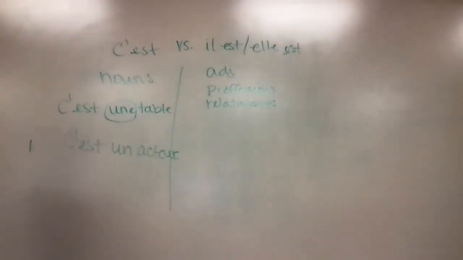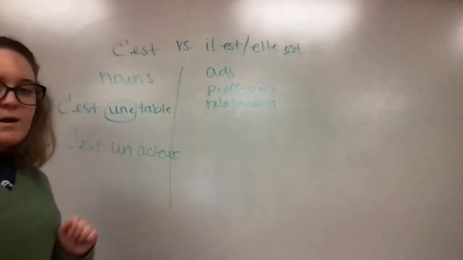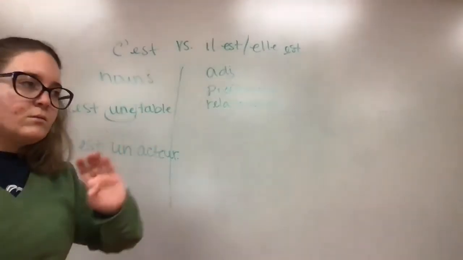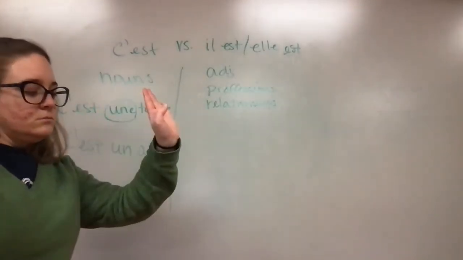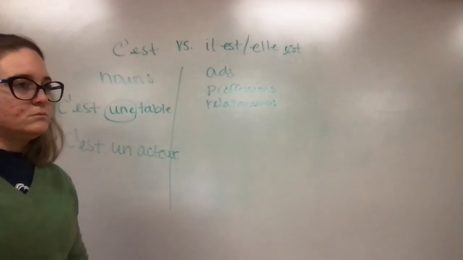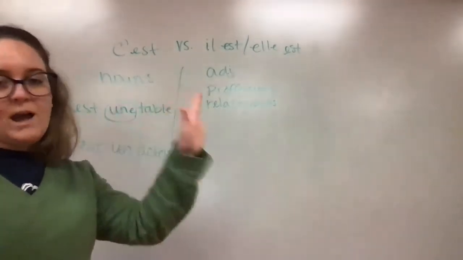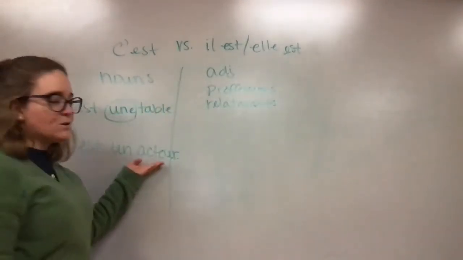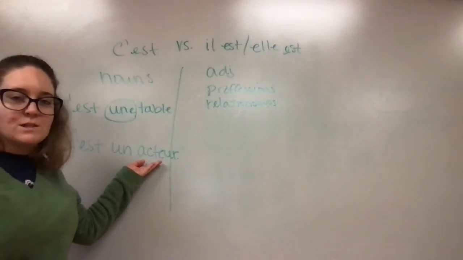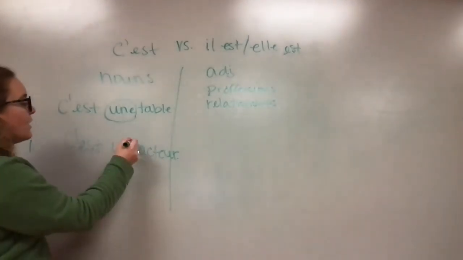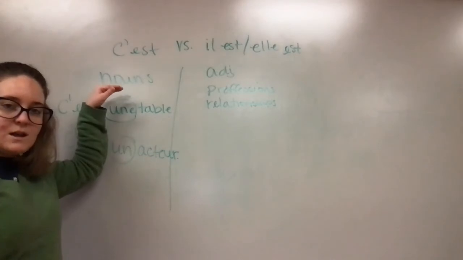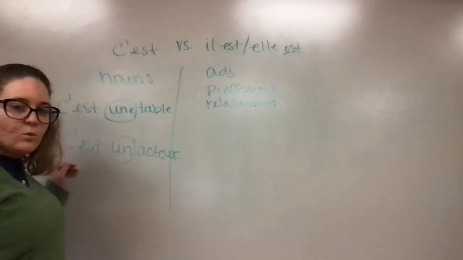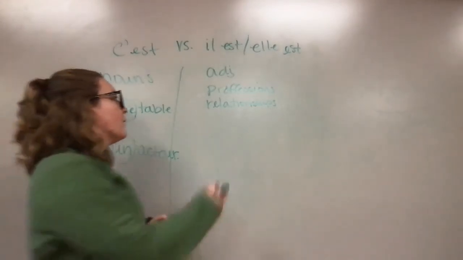C'est un acteur. So if I was talking about Will Smith or Chris Hemsworth or Jack Black, any actors, if I was referencing an actor, I would say, c'est un acteur. Again, we have our article in the sentence. So we know that that is a noun and we've got to go with c'est for that.